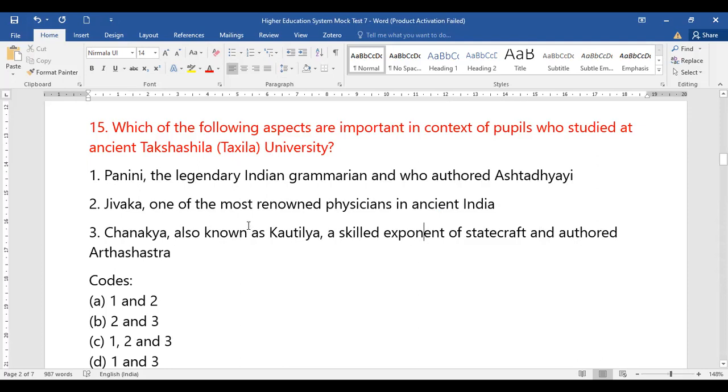From the given options for question number 15, which stands to be the right option, which stands to be the correct option? So let's see what exactly it is talking about.